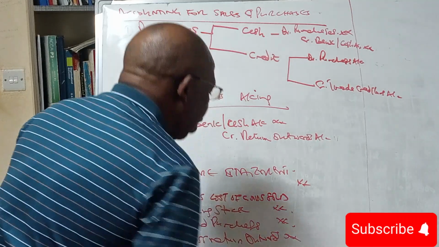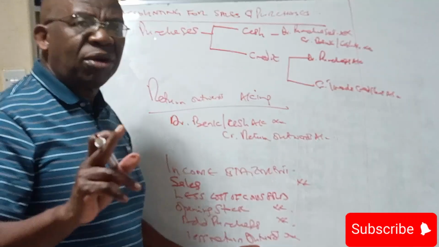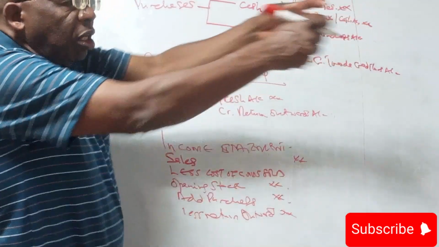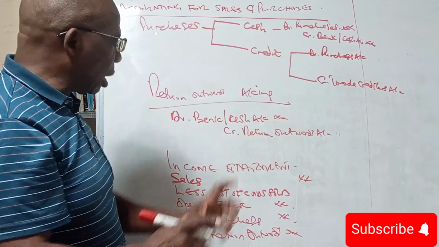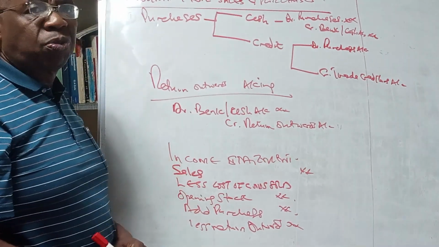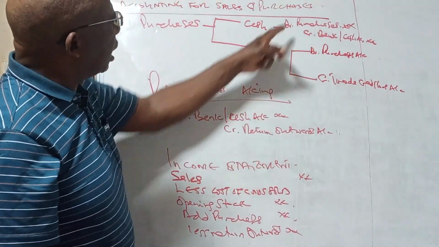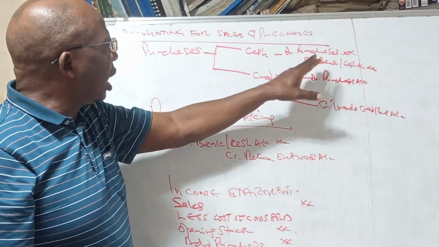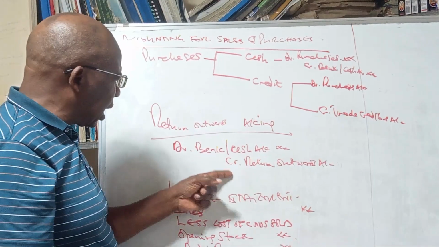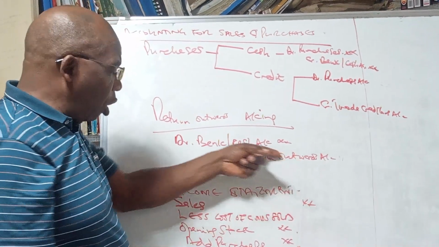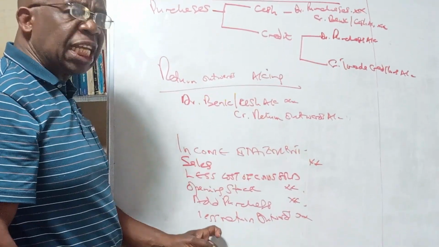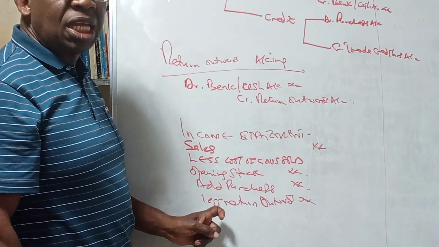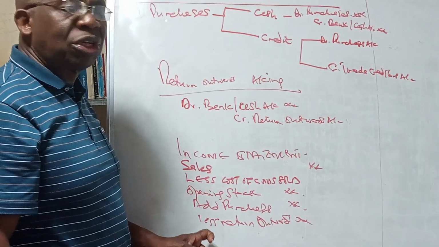Now, the goods we returned are not part of our purchases. The goods we returned, because we had bought them, but we returned them, they are supposed to reduce purchases. But we do not reduce purchases every time we return goods. We accumulate the return outwards in the return outwards account, and we only come to reduce purchases in the income statement.